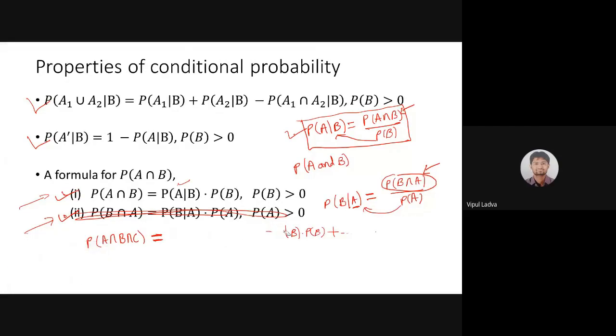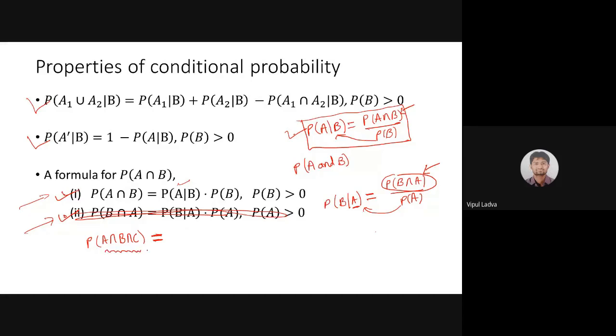Let me make it more clear, beta. Sir, what if we replace B intersection C with any other letter like probability of A intersection D? Okay, let me help you.